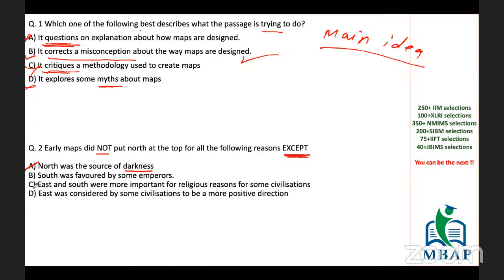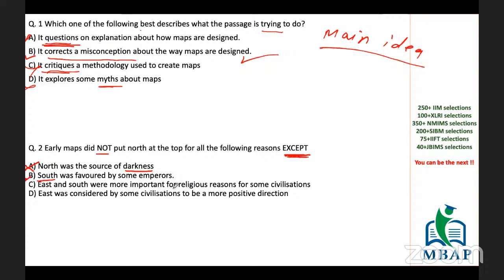Now, this was clearly given. South was favored by some emperors. Okay, so it was not given that South was favored by them. There were various reasons given, because there was wind, there was darkness, there was that people should go in front of me. Those were given, but South was not given. So let's keep it as an option for now as our answer.